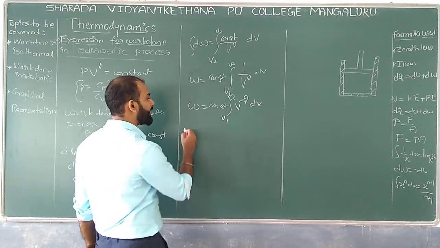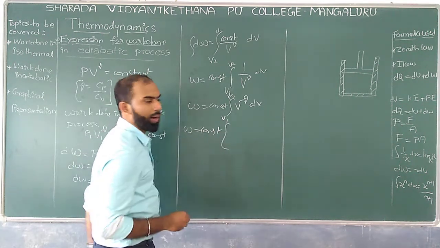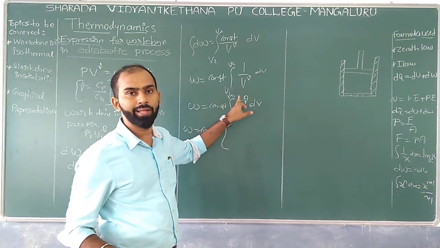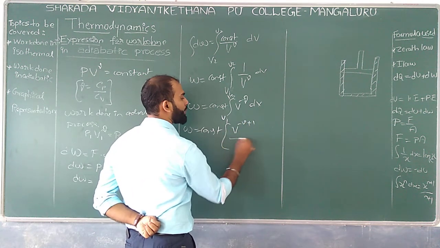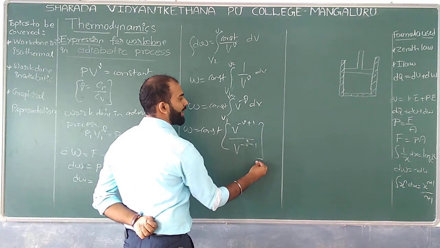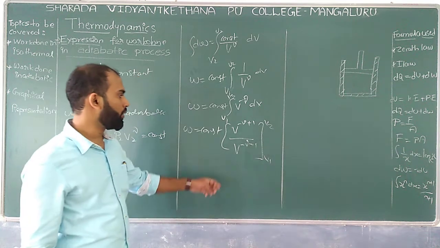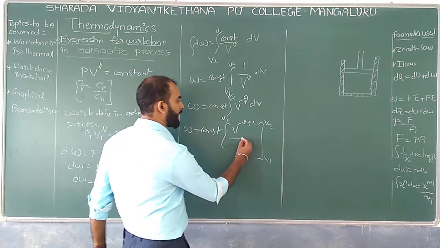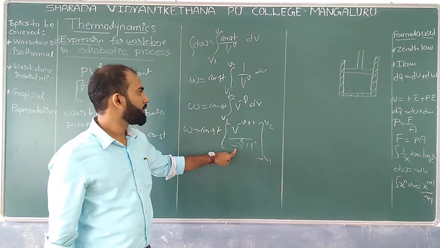So we can write W is equal to constant into x^(n+1), which means V^(−γ+1), divided by (−γ+1), with the limit V1 to V2. Yes or no?